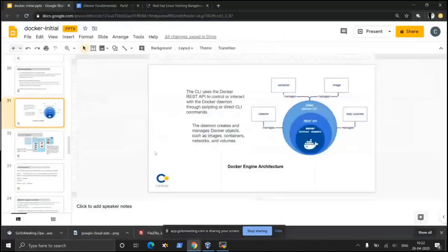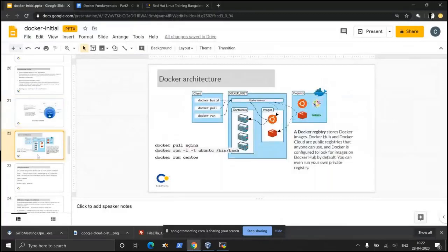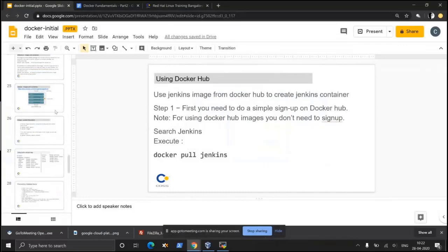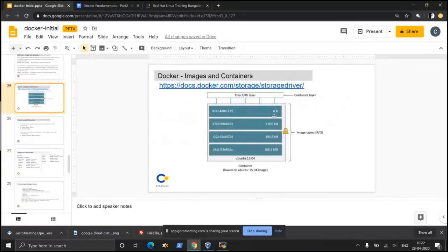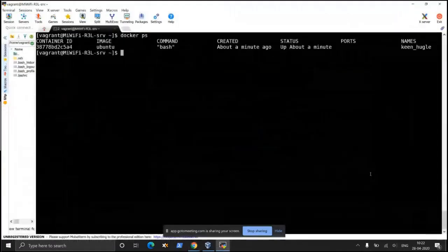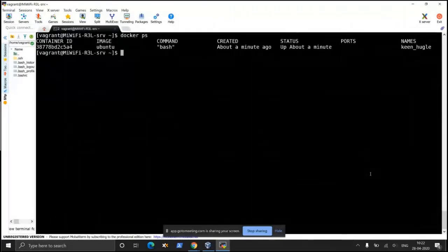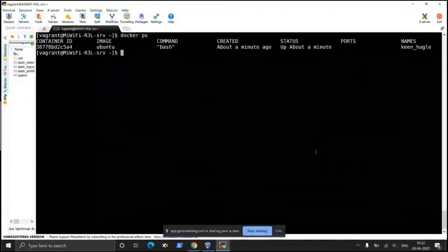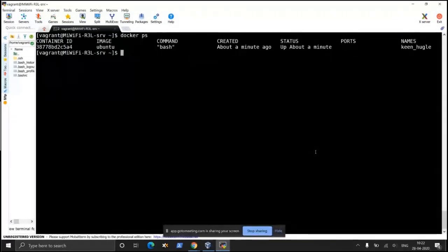Next, we talked about the various Docker commands as such. We also talked about what a container is. Basically, a container is a set of layers. A container is created step by step, layer by layer. How those layers get created, possibly you are going to see that today or tomorrow when you create a container image from a Dockerfile.